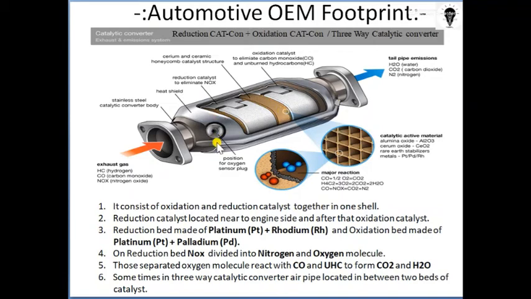Okay, and it also works at a specific temperature only. If the temperature is not up to the level, the catcon or the lambda sensor also will not work. So in some vehicles, or nowadays, a heater-equipped lambda sensor is used. Previously it would get warm only by sensing the temperature of the exhaust gas. But nowadays, to have a quick response, the lambda sensor itself employs a heater inside it.